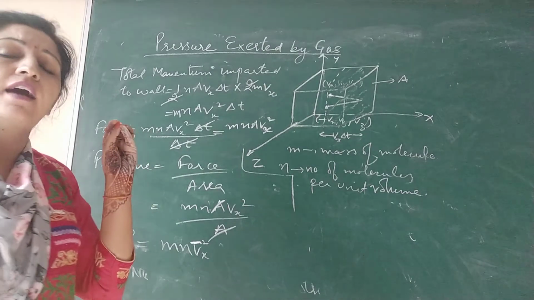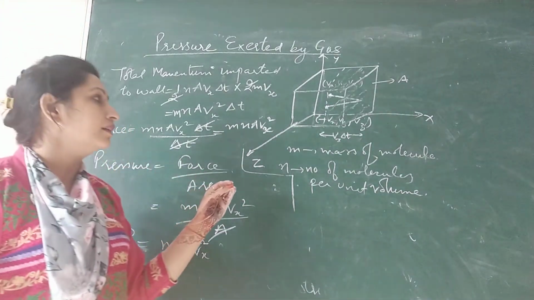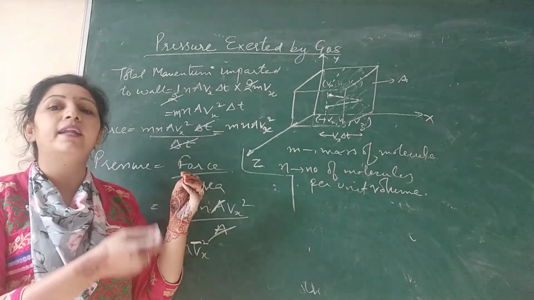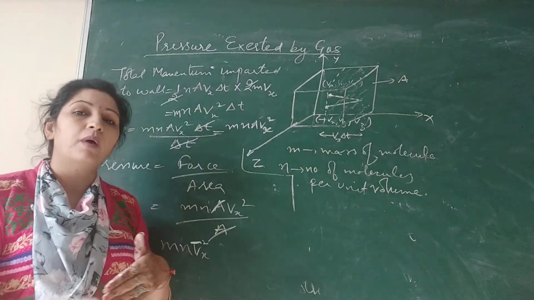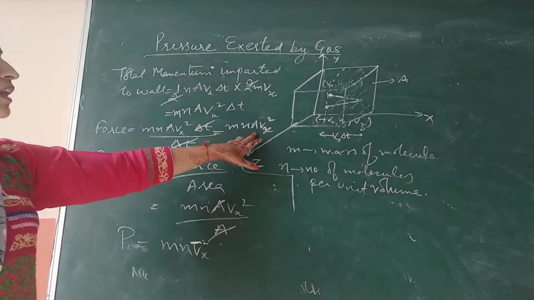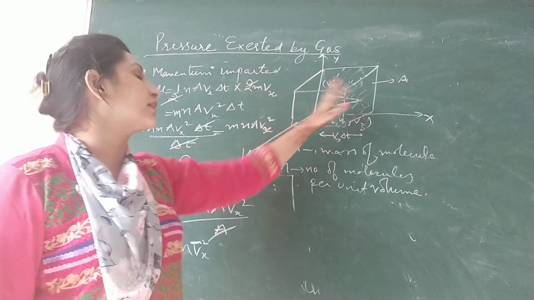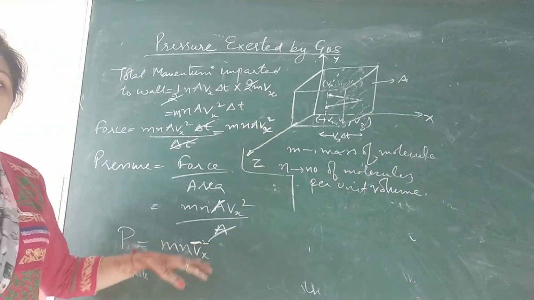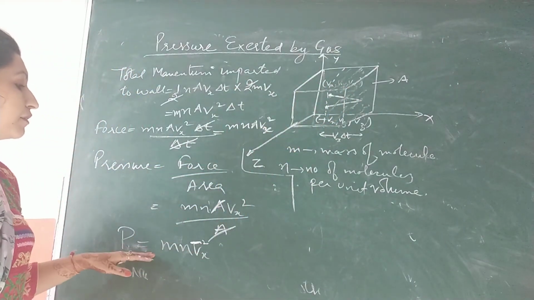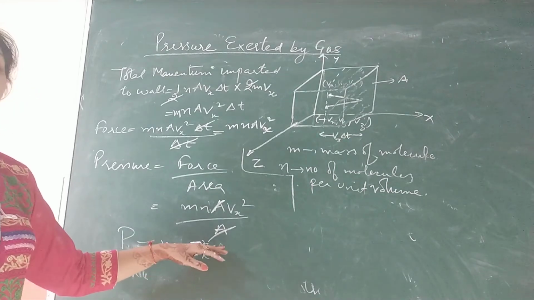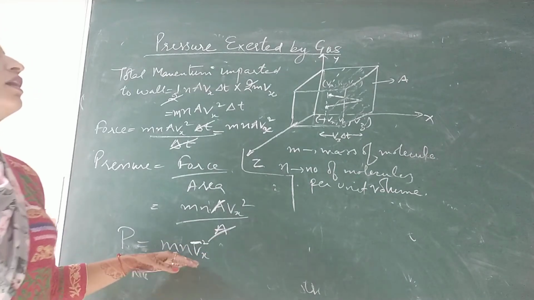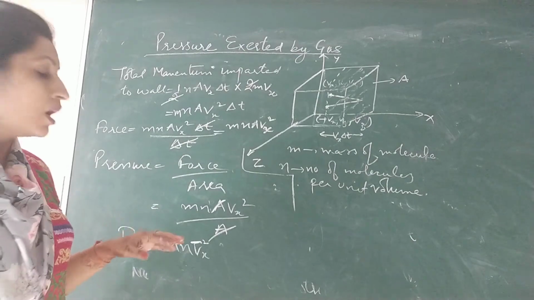Like if a molecule has 3 meter per second speed, the other can have 2.9, the other 3.1, 3.01. So we take the average speed along the x-axis as Vx bar. That is why we have written pressure as m n Vx square bar.